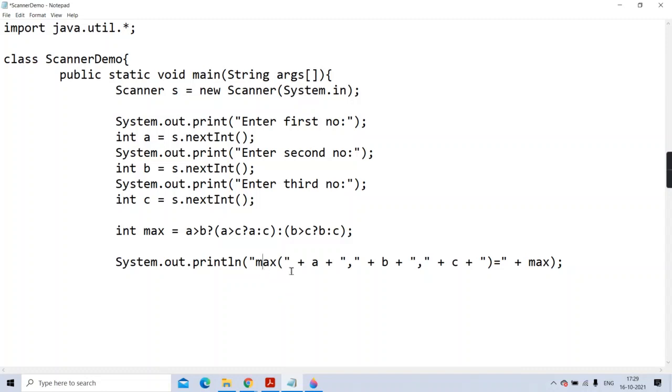While doing this concatenation from left to right, if there are values of other data types, they are also converted into string. So is this A, which is an integer, going to get converted into string? Yes. Then string and string are concatenated, then that string and this string are concatenated, then again B is converted to string. This will go on.